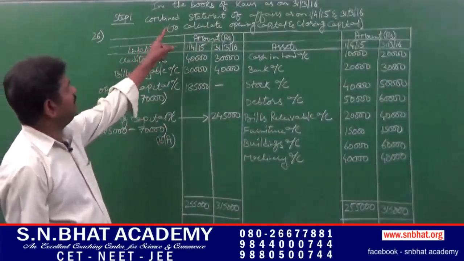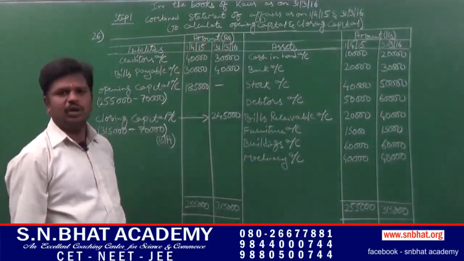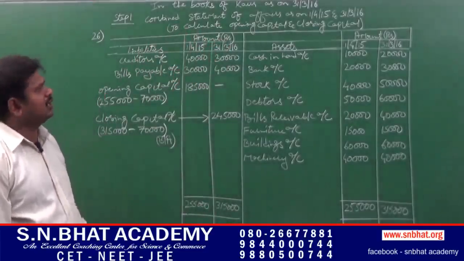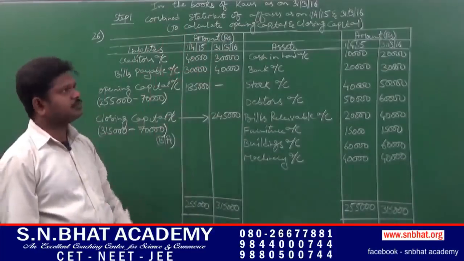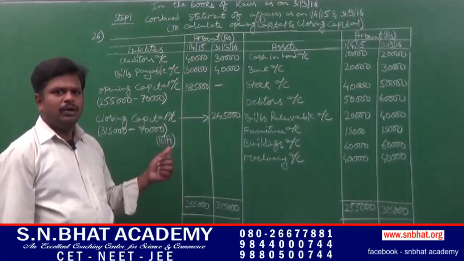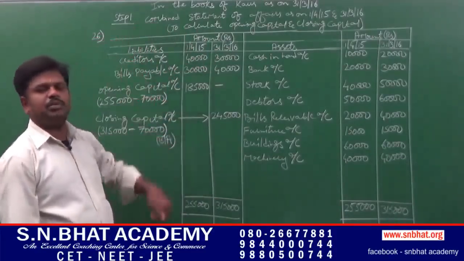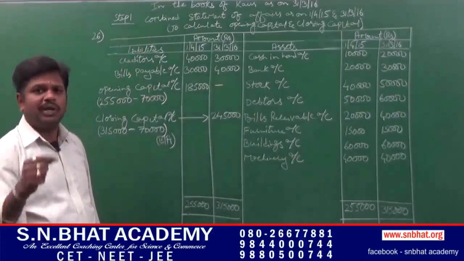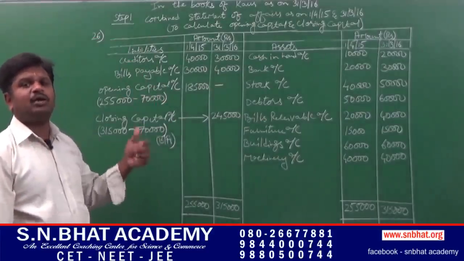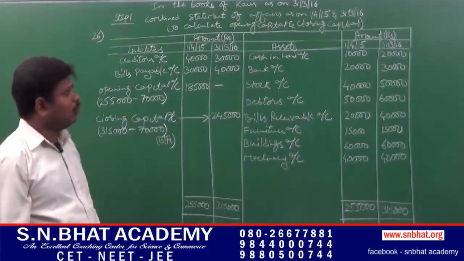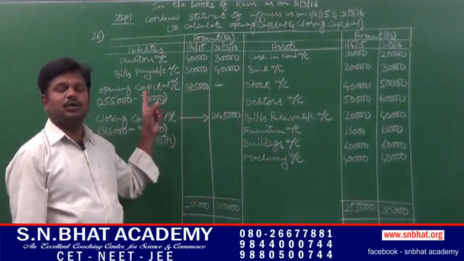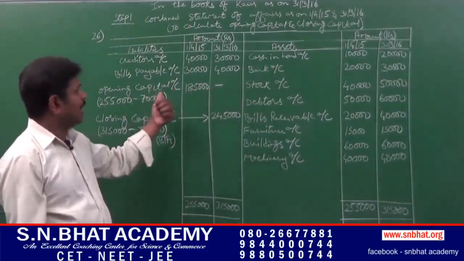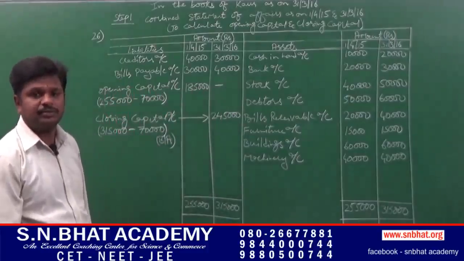Step 1, combined statement of affairs as on 1/4/2015 and 31st March 2016. In combined statement of affairs, we will calculate opening capital and closing capital with the help of opening assets and closing assets along with liabilities on both the dates.